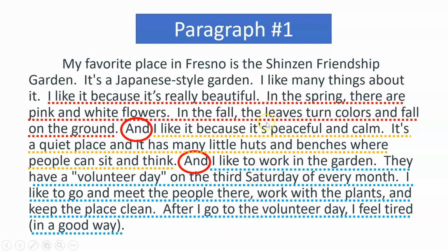So there's 3 big ideas in this paragraph, and we see the word and kind of comes in the moment when I finish one idea and I'm going to start another idea. And this is where and is kind of like showing a change or kind of showing a transition to something new.